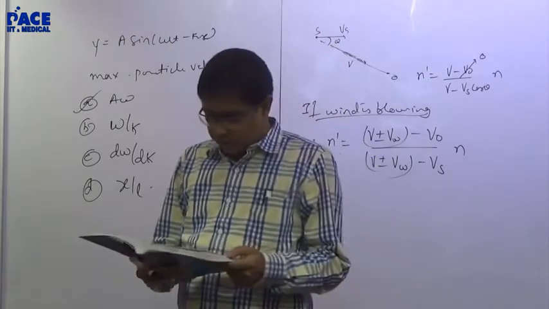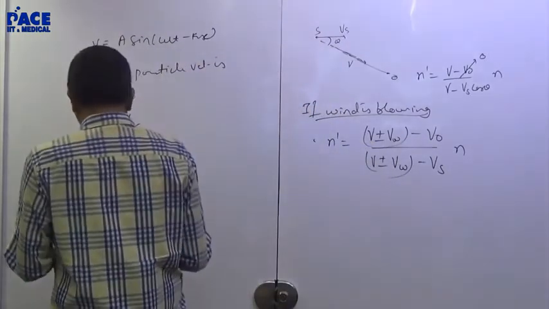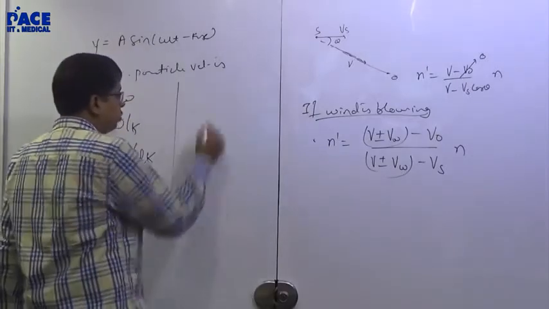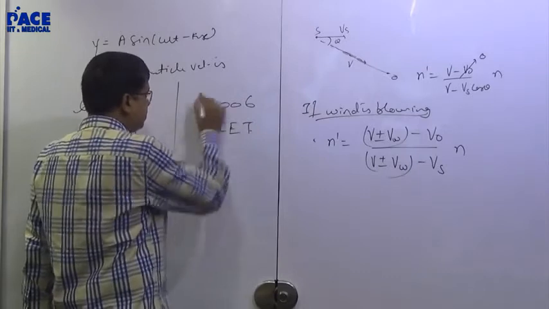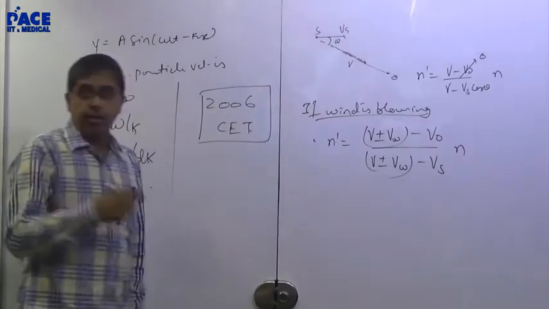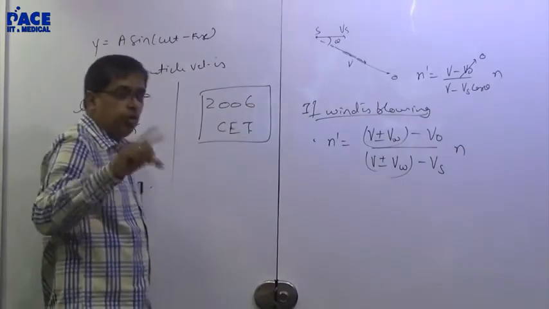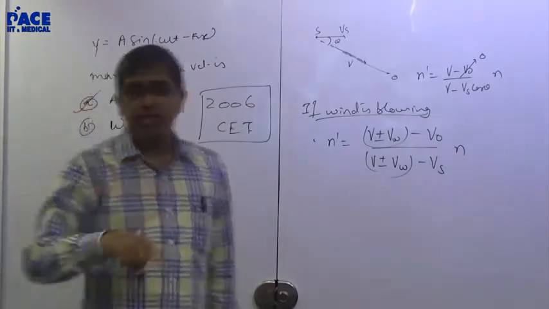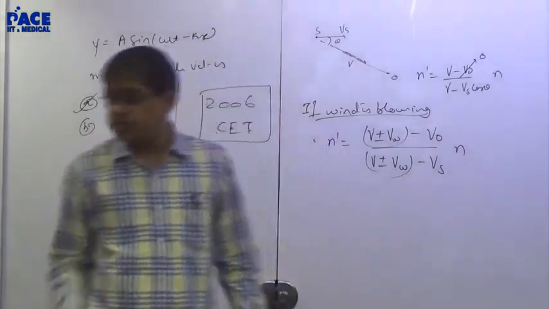Listen, today after going home all of you will solve 2006 JEE paper and 2006 CET paper. This is the toughest paper I have seen till now. Please solve this. See, you do not have one topic in your CET syllabus which I see in waves that they have asked. Reflection coefficients.